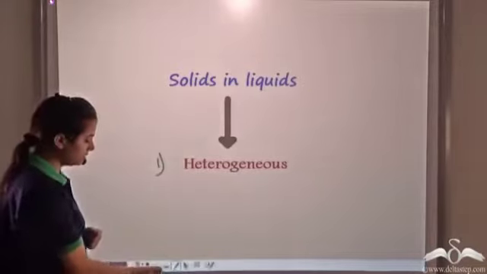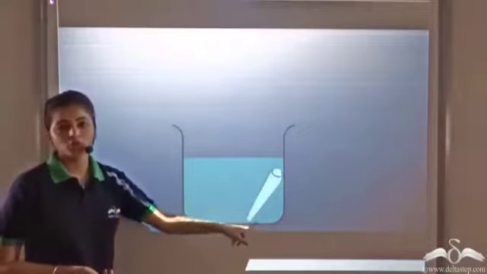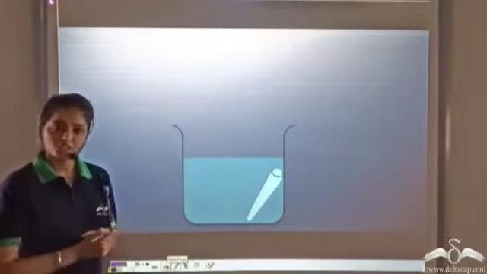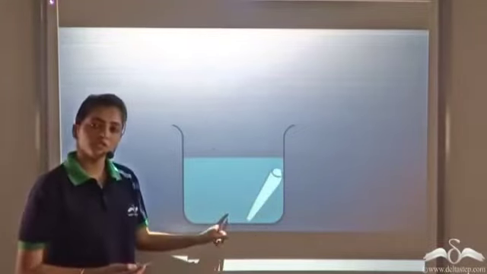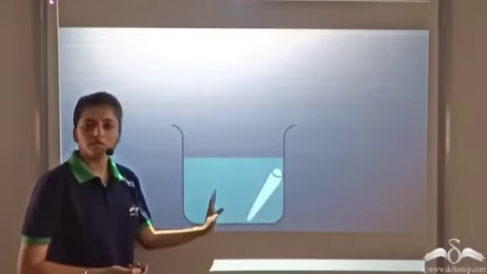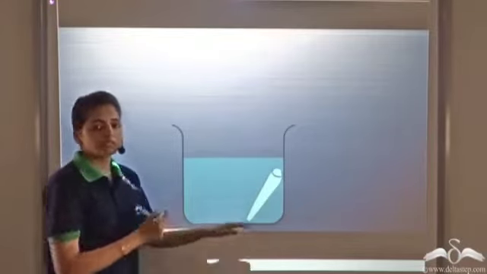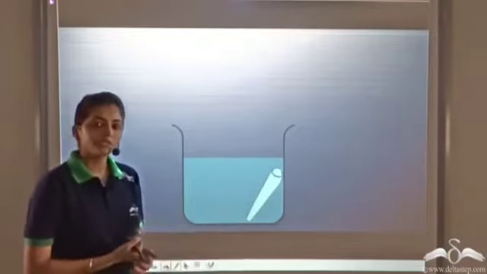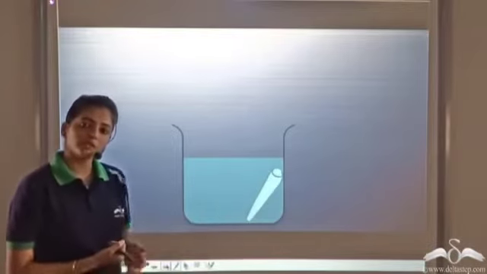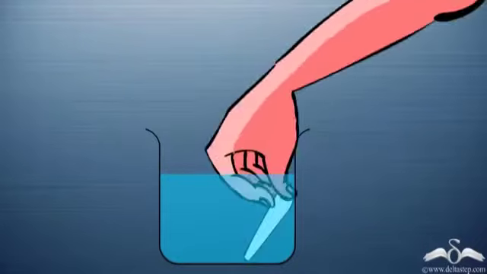Let's take an example. We have accidentally dropped a chalk piece into water. You know that this is a heterogeneous mixture. Why? Because in one part we have a chalk piece and in the other part we do not have it. So it does not have the same composition, therefore this is heterogeneous. Now how do you separate this chalk piece from water? You simply take it out using your hand.